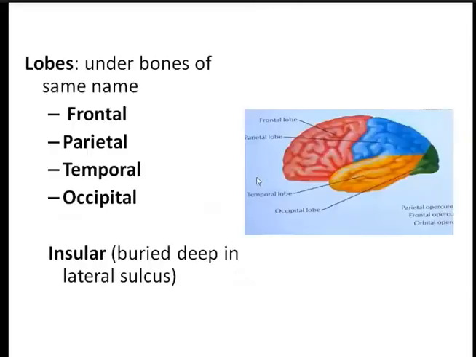Now coming to the lobes. The lobes are named after the bones of the same name. Within the frontal bone lies the frontal lobe, within the parietal bone lies the parietal lobe, within the temporal bone lies the temporal lobe, and within the occipital bone lies the occipital lobe. There is one more lobe, the insular lobe, which is buried deep within the lateral sulcus. So mainly there are four: frontal, parietal, temporal, and occipital.